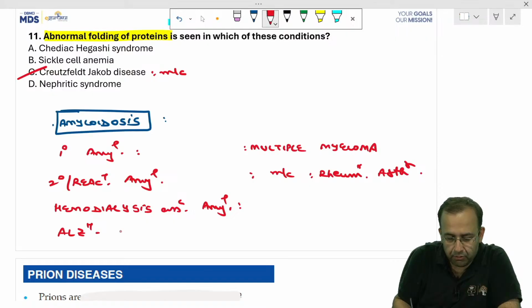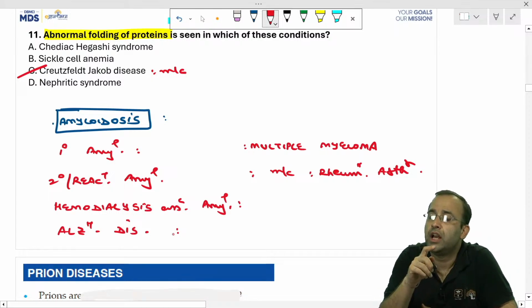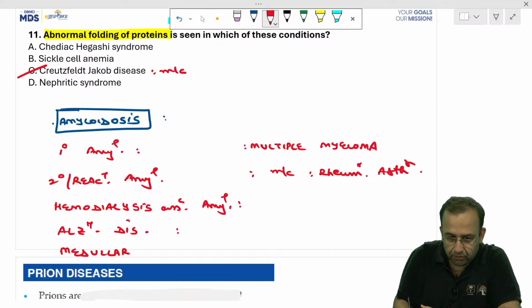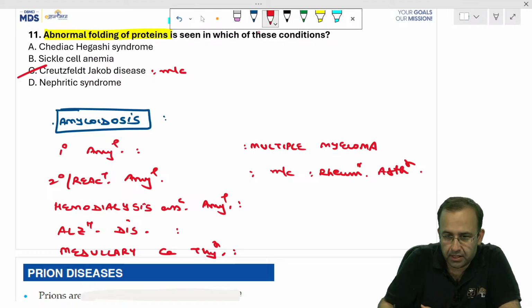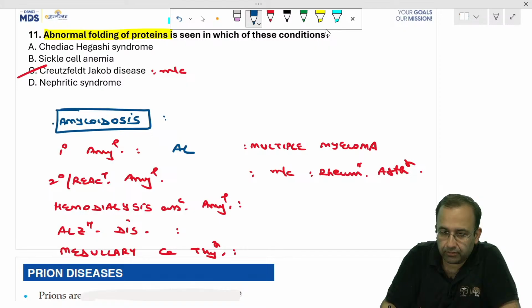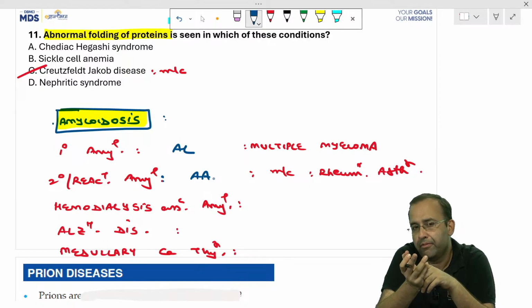Alzheimer's disease. Most common cause of dementia in elderly? Alzheimer's disease. And lastly, which thyroid cancer shows amyloid deposition? Medullary carcinoma thyroid. Tell me the proteins getting deposited. Primary amyloidosis, AL, amyloid light chain. Versus secondary amyloidosis, AA, serum amyloid A protein.